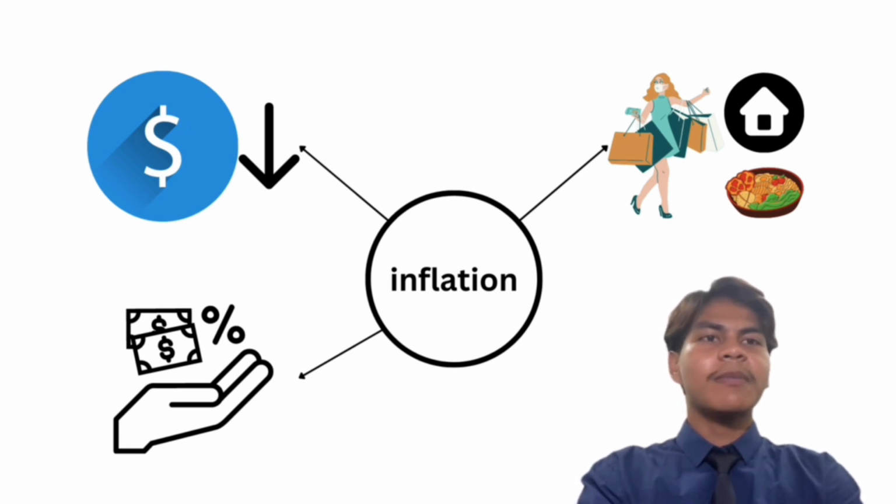Inflation can affect various aspects of an economy, including purchasing power. Inflation reduces the purchasing power of money. As prices rise, the same amount of money can buy fewer goods and services. This erodes the value of savings and fixed income assets, such as bonds, leading to a decrease in the standard of living for individuals and households. Second, cost of living. Inflation affects the cost of living by increasing the prices of essential goods and services, such as food, housing, healthcare, and education. This can put pressure on household budgets, especially for those with fixed incomes or limited wage growth.